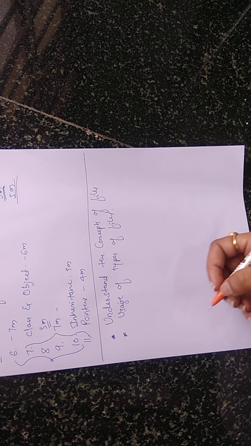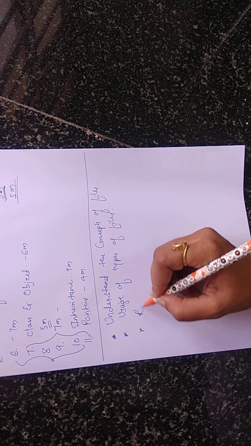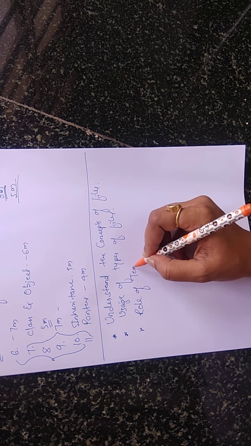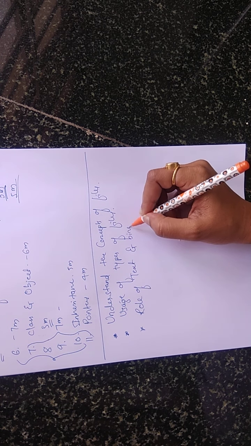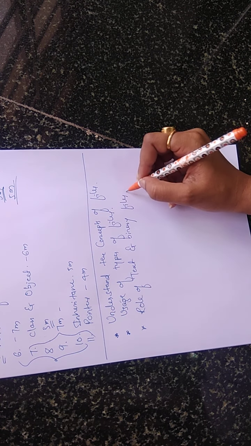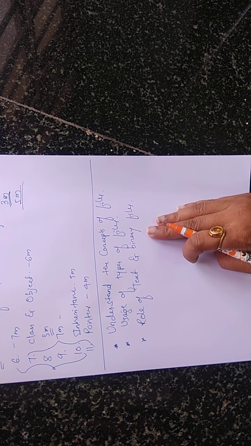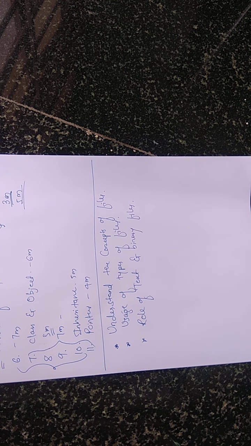Next, to know the role of text and binary files. There will be two different types of files. One is called a text file and another one is called a binary file. Now we'll study the role of these binary files and text files. That is, what do you mean by a text file? What do you mean by a binary file? Why has this been divided into text and binary separately? How can we use the text file and binary file? What is the purpose of using text files and binary files? All that we'll study in this chapter.